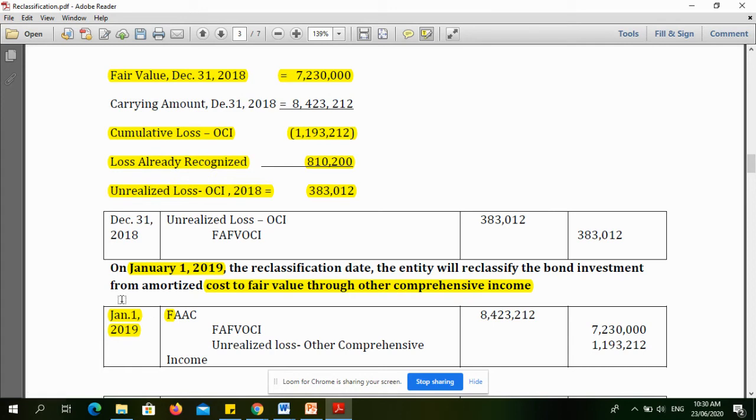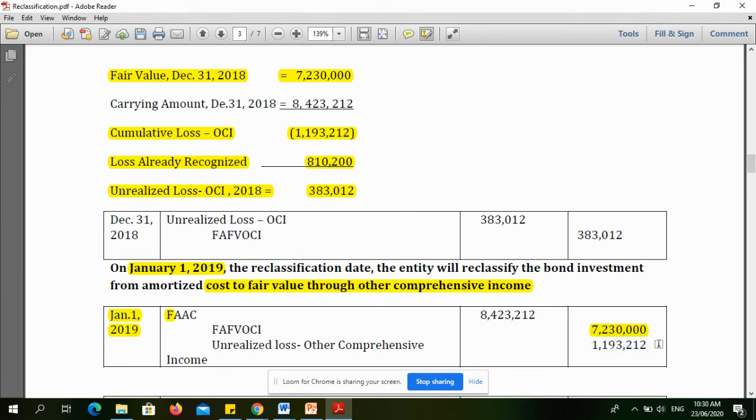Okay, napapansin nyo. Remember, di ba? As of December 31, 2018, ang fair value ng FAFVOCI natin, 7,230,000. So, kaya siya nandito.